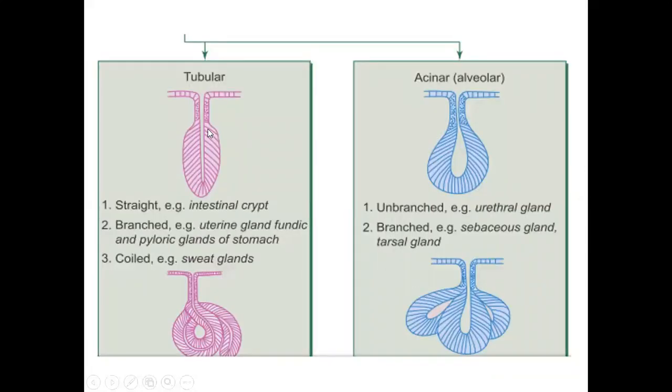Simple gland may be tubular or alveolar. Tubular gland may be straight, branched and coiled. Straight is intestinal crypt; branched are uterine gland, fundic and pyloric gland of stomach; coiled is sweat gland. Alveolar may be unbranched or branched. Unbranched is urethral gland and branched are sebaceous gland and tarsal gland.